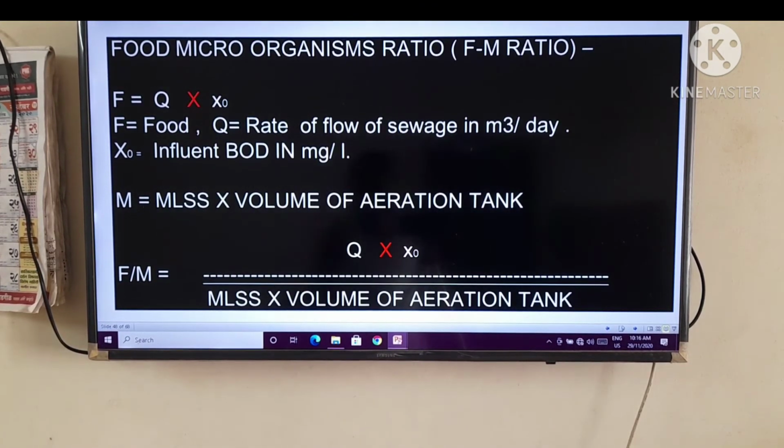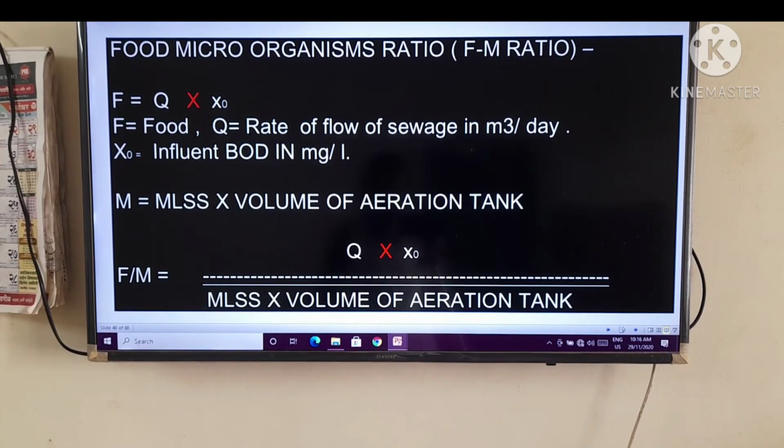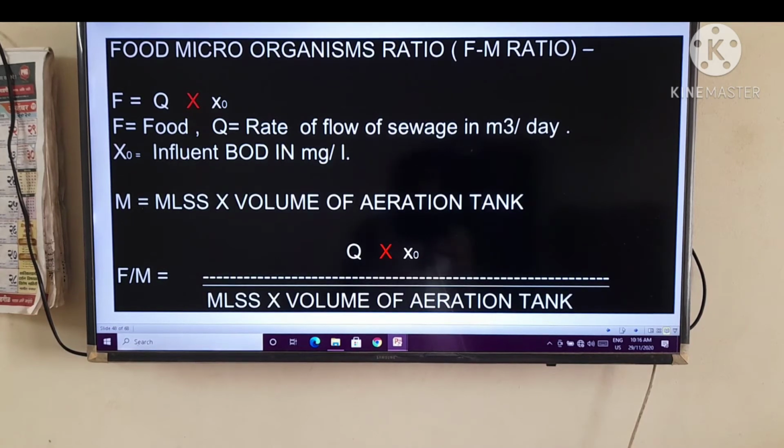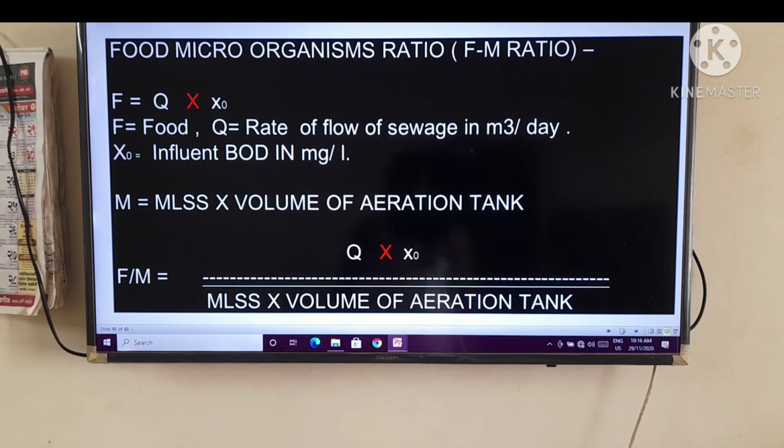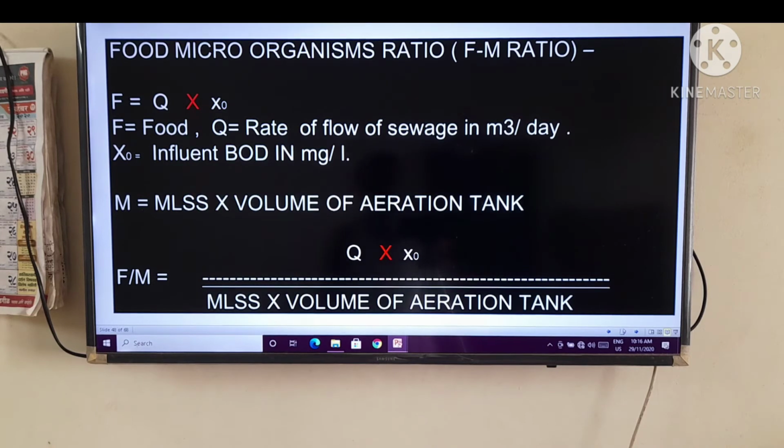The food to microorganisms ratio, that is the F by M ratio, you know that it is very famous and you already learned it in the sludge volume index.